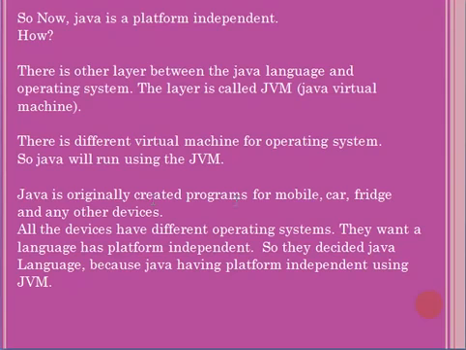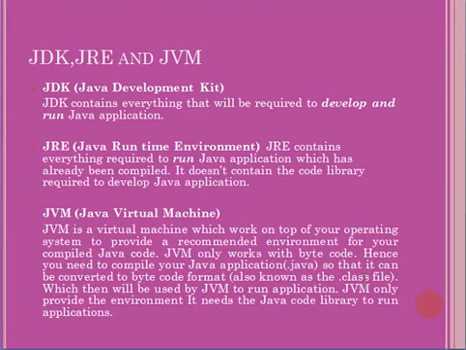Java was originally created for programs on mobiles, cars, fridges and other devices. All these devices have different operating systems. They wanted a language that is platform independent, so they decided on the Java language, because Java is platform independent using JVM.